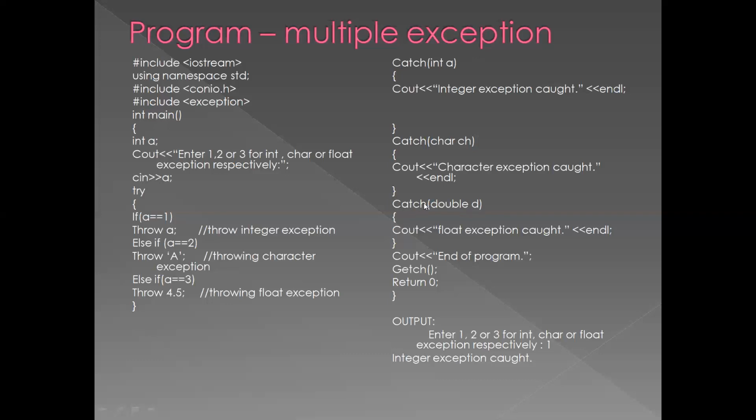And the next one is catch float f, so that "float exception has been caught". And then cout end of the program, getch and return 0. Suppose you have thrown 1. The 1 is nothing but an integer exception, so it goes and starts in the catch block where the integer exception is, so that particular exception will be executed.